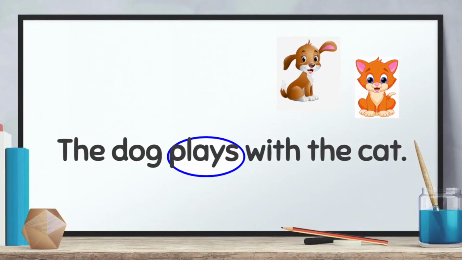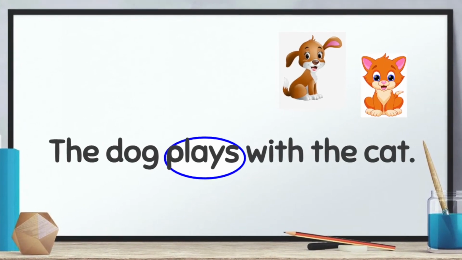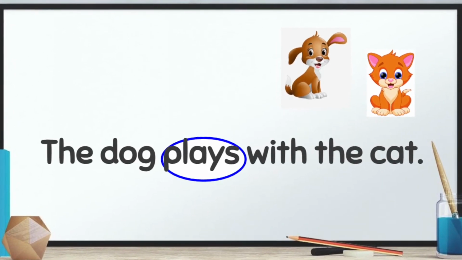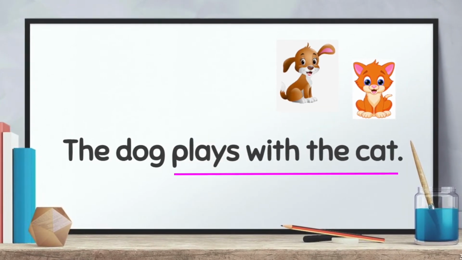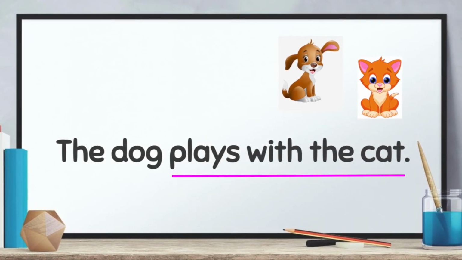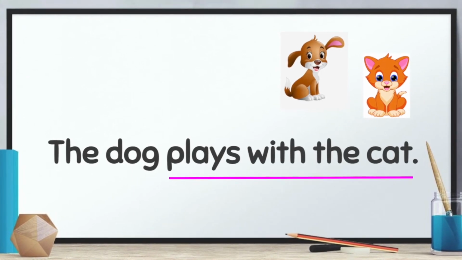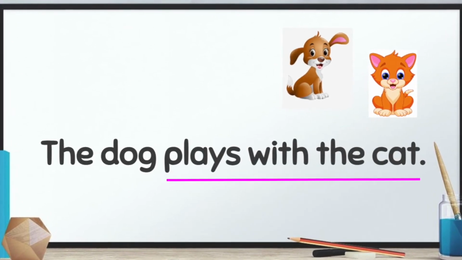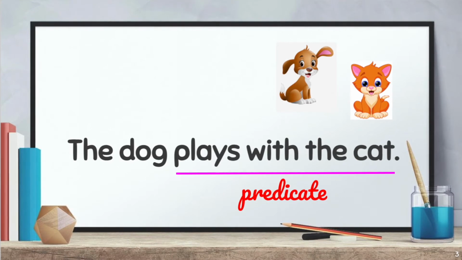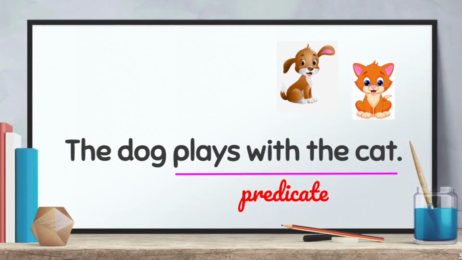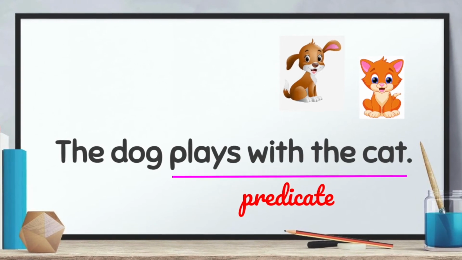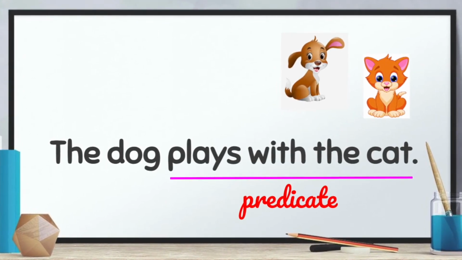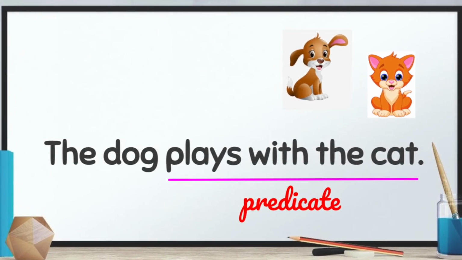This is an action. We have to know that the verb is the beginning of a predicate. So the complete predicate here is plays with the cat. And since we already have identified the complete predicate, we already know that the complete subject is the dog.